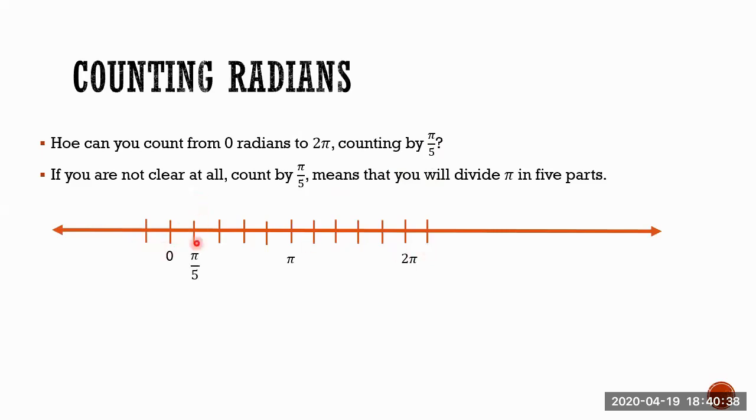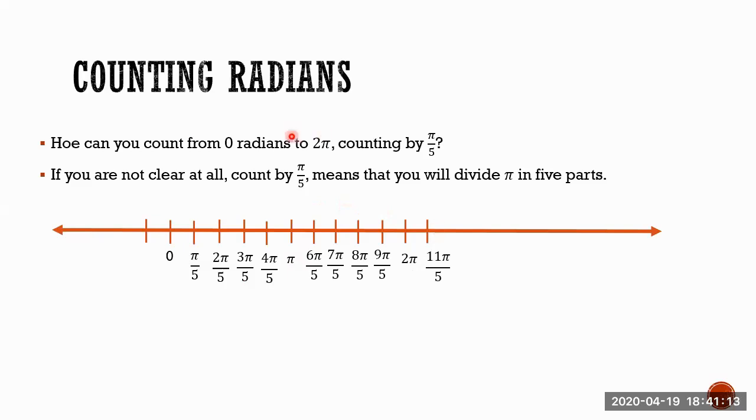Here goes 1 pi fifth. Here goes 2 pi fifth, 3 pi fifth, 4 pi fifth, and the fifth, 5 pi fifth, makes you pi. If you see, it makes you pi. So what's next? If here was 5 pi fifth, then goes 6 pi fifth, 7 pi fifth, 8, 9, and the next one is 10 pi fifth, which is 2 pi. Interesting idea. You can continue counting. The next one will be 11 pi fifth, but we don't need it right now.